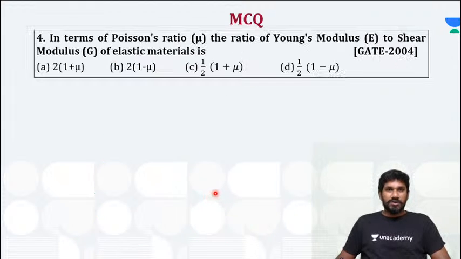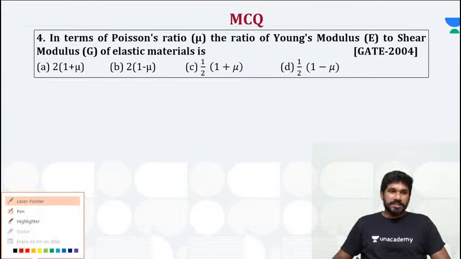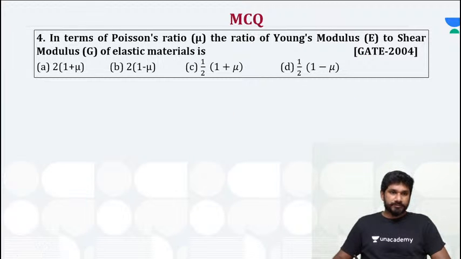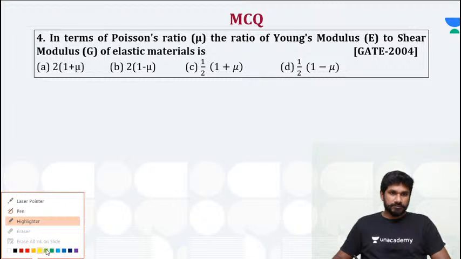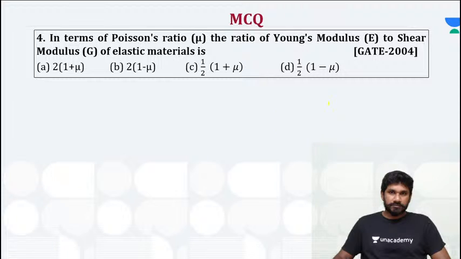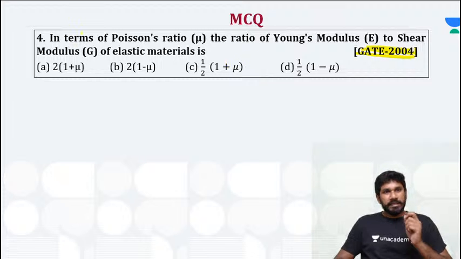Okay. So going to the next question, which was asked in the 2004 question paper. Now, in terms of Poisson's ratio, the wording is important.